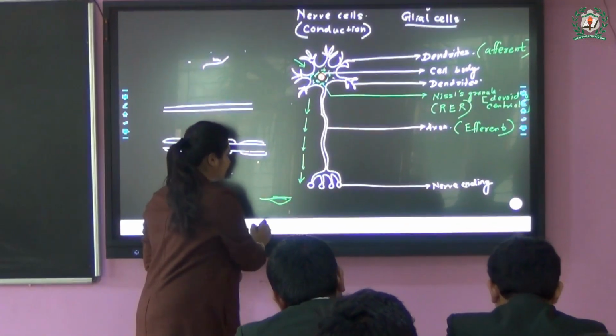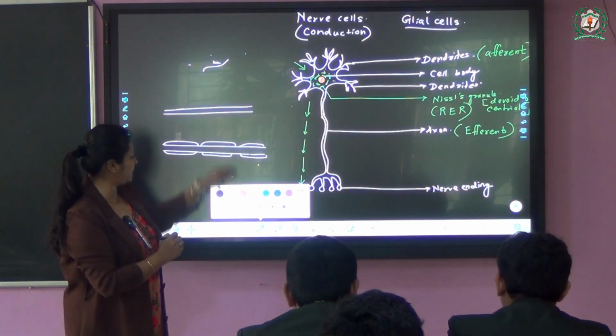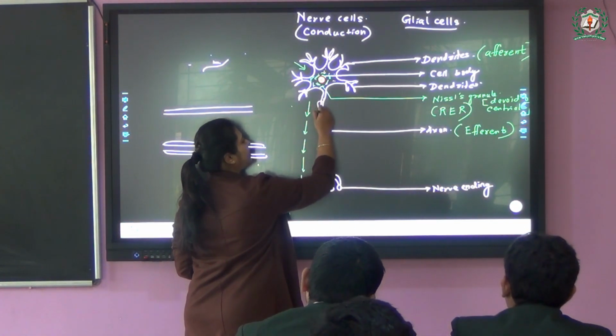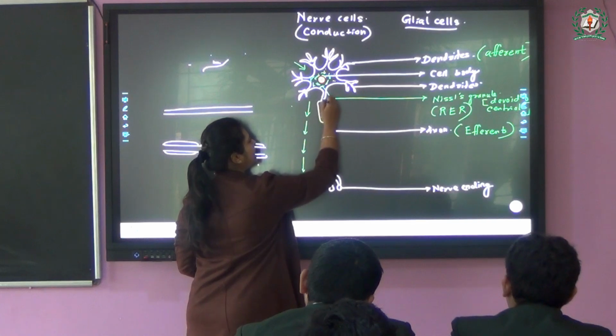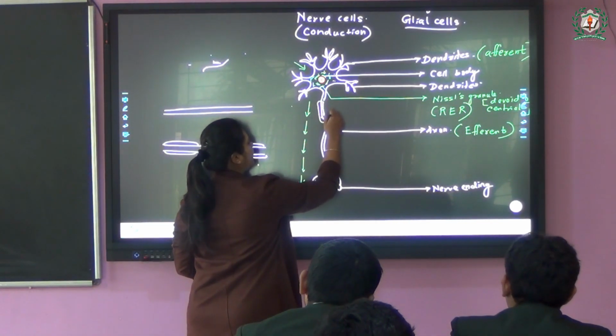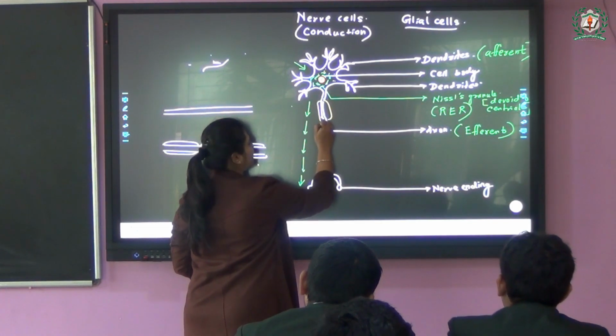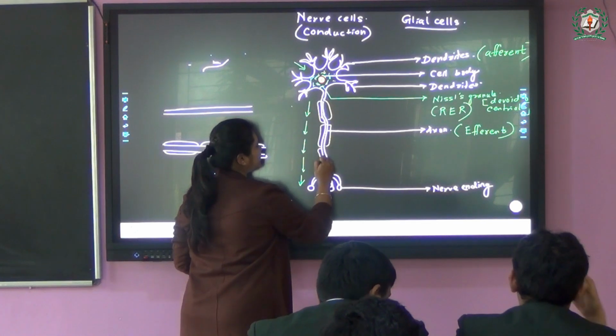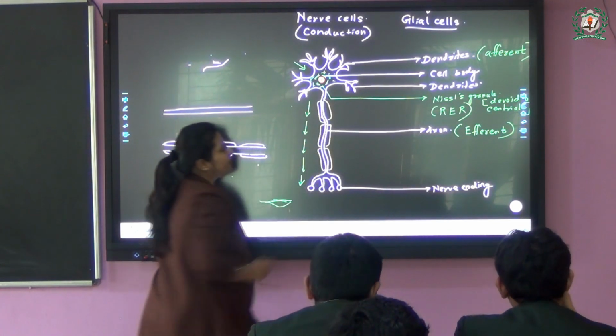Now in some axons, not others, they may have an external fatty layer, a kind of shiny lipid layer. If this shiny lipid layer is located around the axon, this is the myelin sheath.